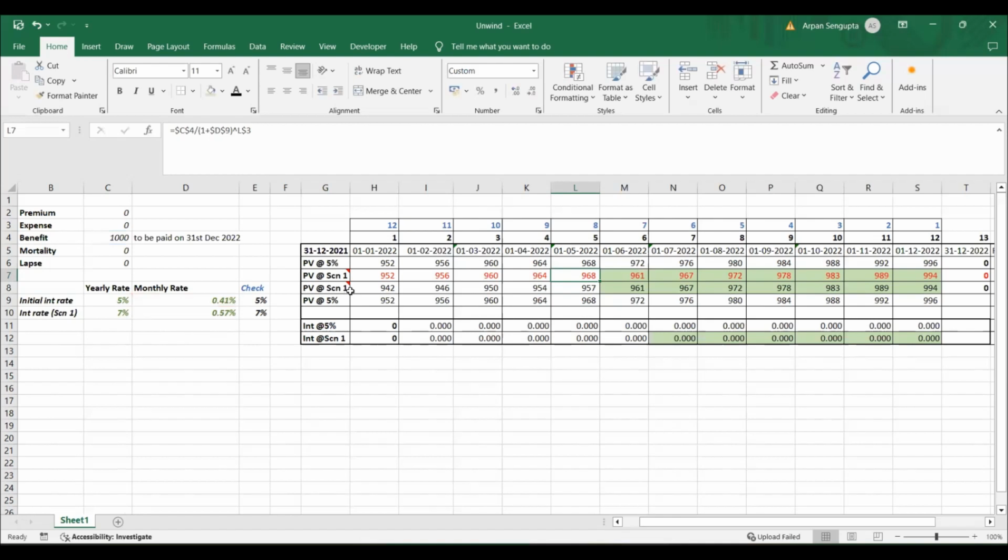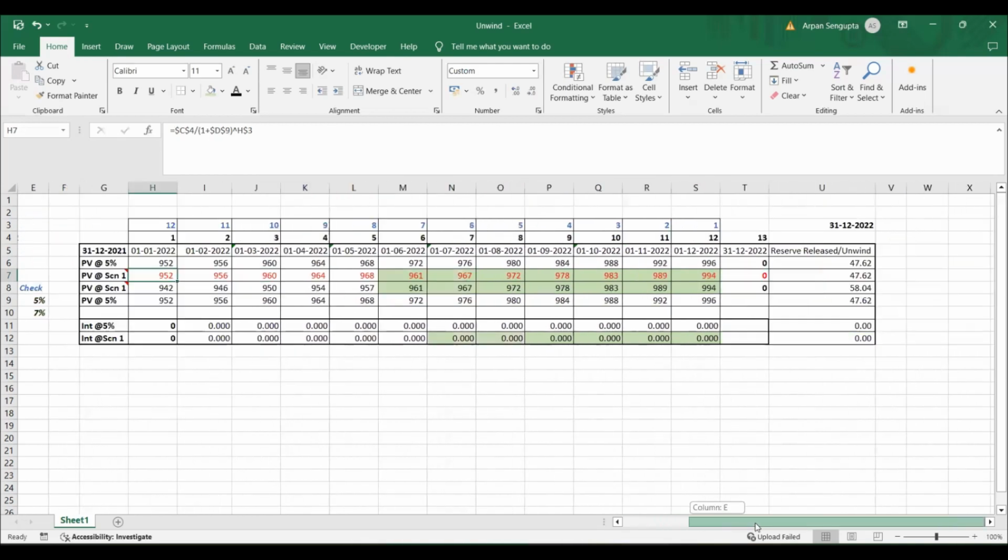And when you come to this level, once again you are coming to 952, which is the same number. And once again when you see the release of interest, it is once again coming out to be 47.62, right? The formula is almost similar. I mean the result that is coming out is almost similar, but you expect something more, right?